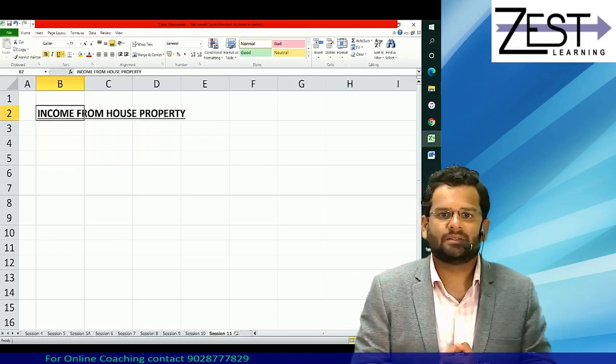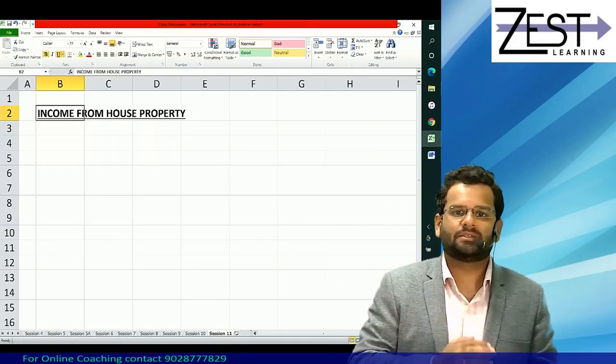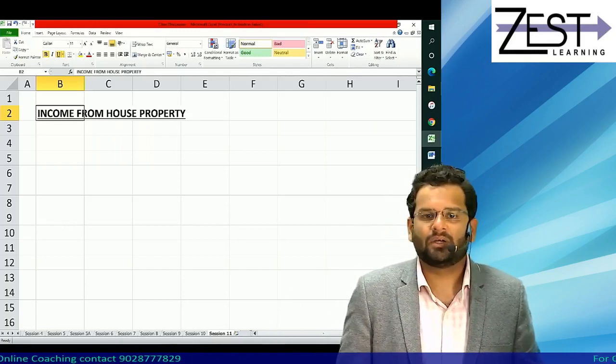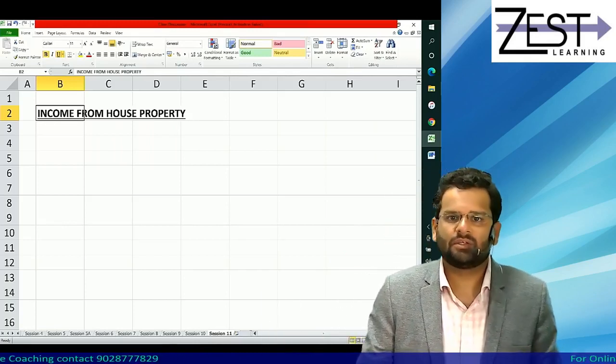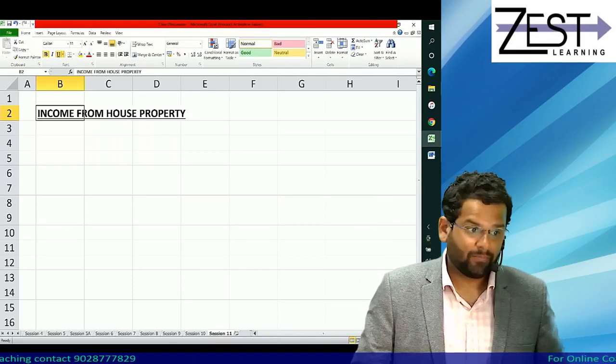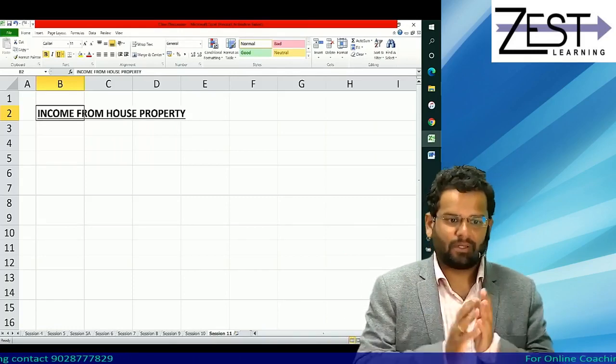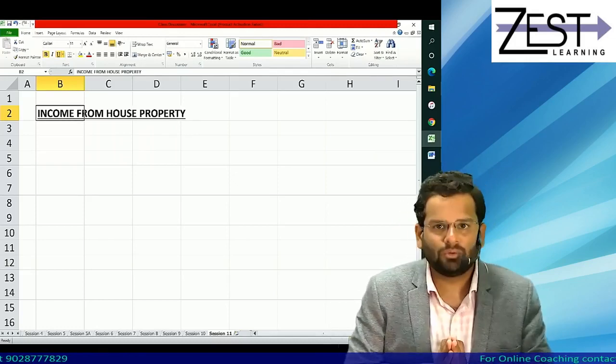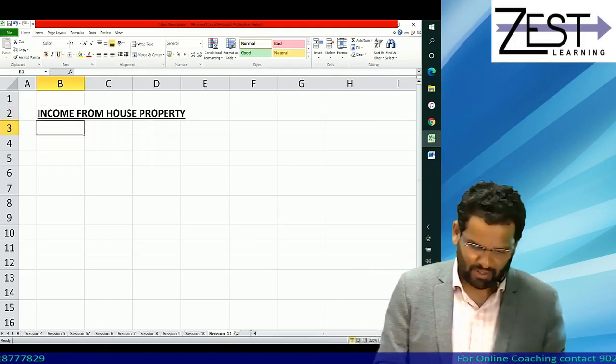Unlike salary, in salary there were n number of perquisites, and of course there were a lot of allowances, retirement benefits, so many things you have seen in salaries. As compared to that, this topic is a small topic. In 2 to 3 sessions we will be able to deal with it. Okay, so let's try to understand.